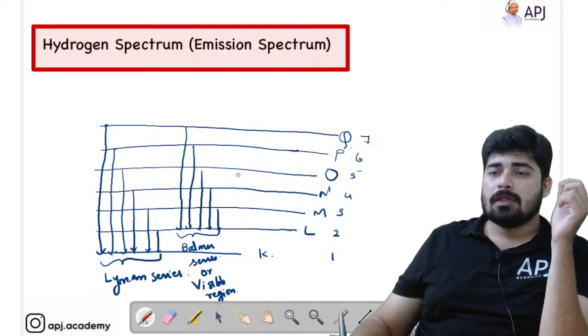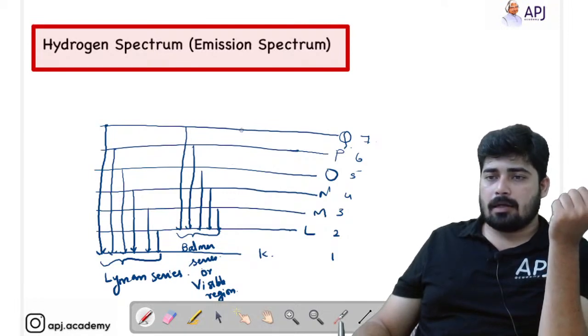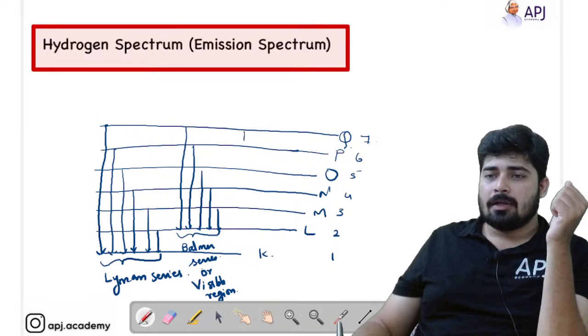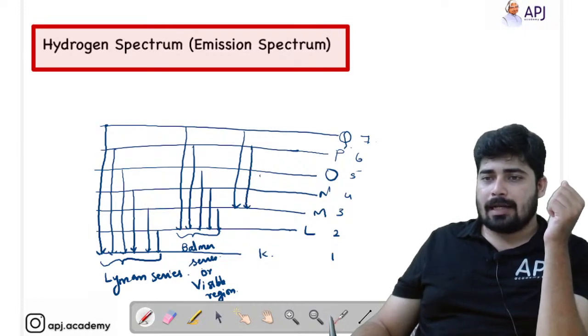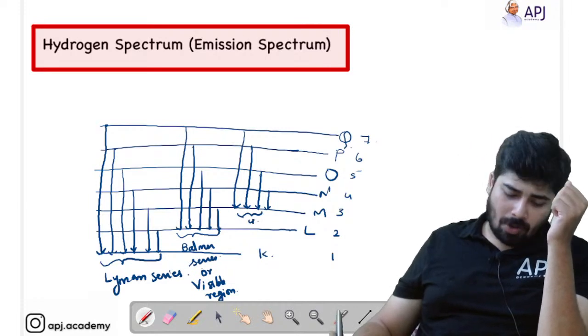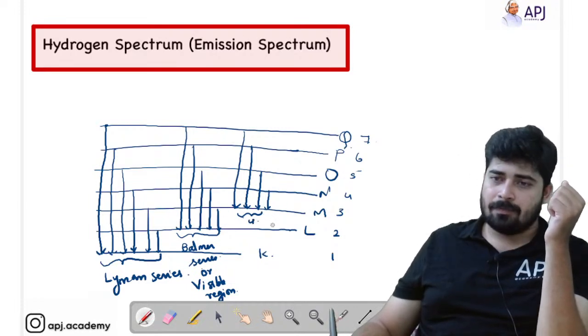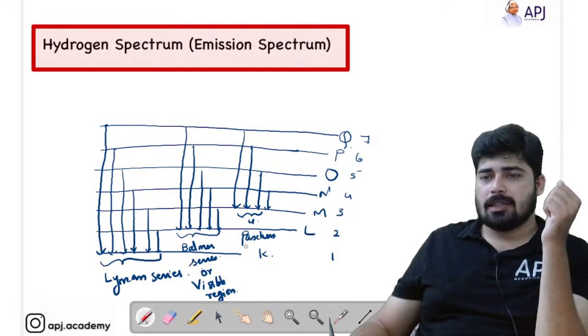Okay. Now we can again go back and come up with another series where the line starts from a higher energy shell and stops at the third shell. So that is the first line, this is the second line, this is the third line, and this is the last line. So it consists of 4 lines, and this series is called the Paschen series. You call it the Paschen series.